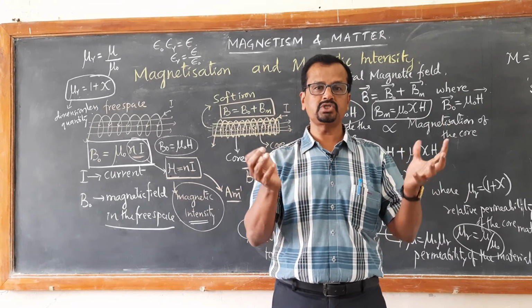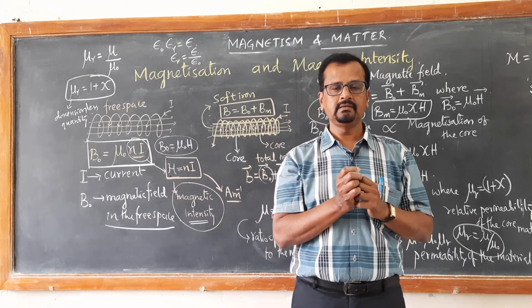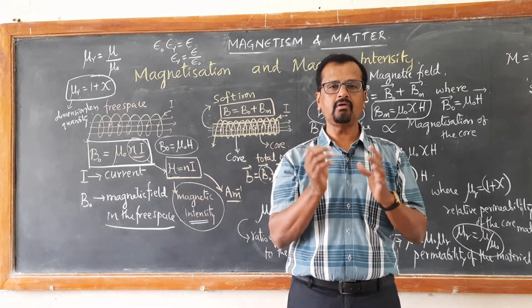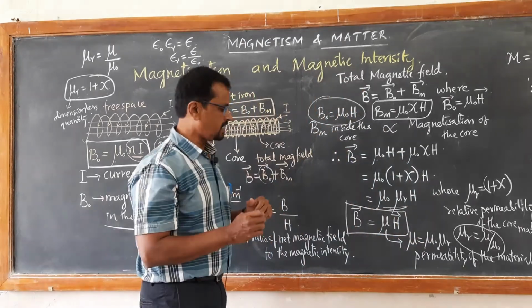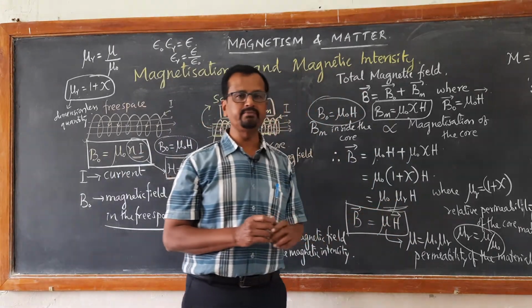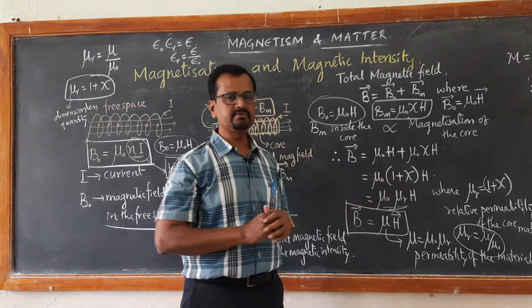Those materials which are strongly attracted by the magnet are called ferromagnetic materials. Those ferromagnetic materials have a very high value of relative permeability, very high value of susceptibility.